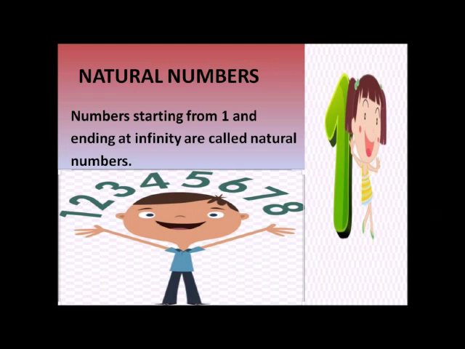Let's start with natural numbers. What are natural numbers? Those numbers which occur naturally are called natural numbers. Like if you ask a kid to start numbering, how will he start? He will say 1, 2, 3 and so on. So we can say that these numbers that start from 1 and end till infinity are called natural numbers, or the numbers existing between 1 and infinity are natural numbers.